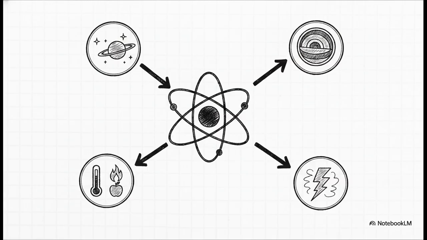Now, since the universe is mind-bogglingly vast, scientists have categorized physics into distinct branches to better organize our understanding. Just look at the sheer spectrum here. We go from the absolute extremes of celestial objects in deep space with astrophysics, right down to the internal structure of our own planet with geophysics. We also have plasma physics, looking at the ionized state of matter, and then we've got the classics that govern our immediate physical reality. Things like mechanics, which deals with motion and gravitation, and thermodynamics, which focuses on heat, temperature, and how they relate to energy and work. From atomic nuclei all the way up to large-scale galaxies, these branches cover the whole shebang.